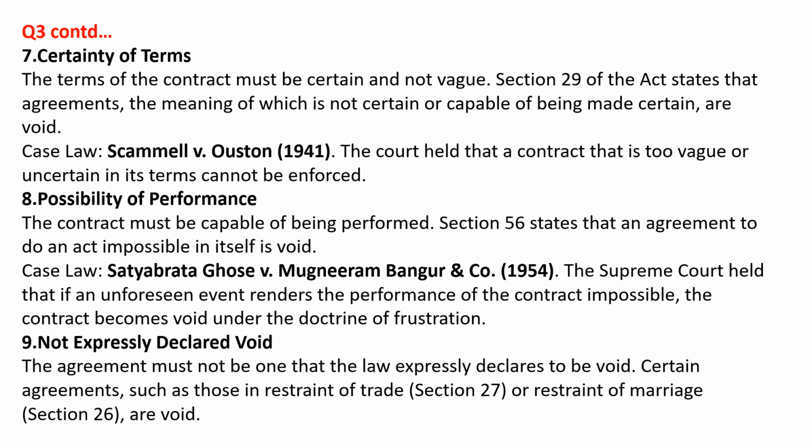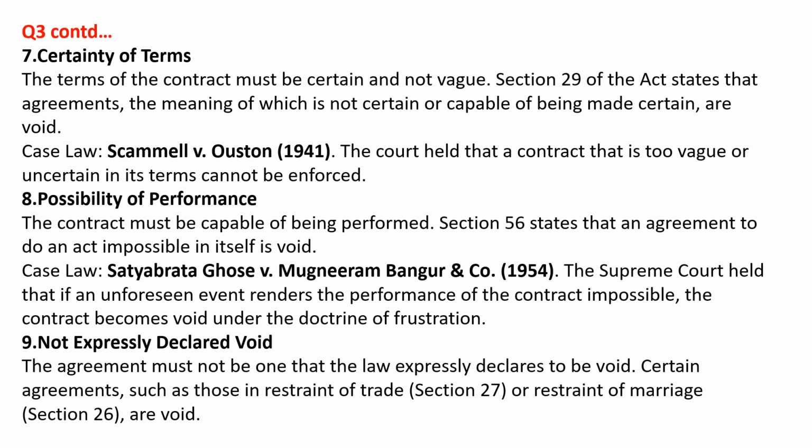Possibility of performance. The contract must be capable of being performed. Section 56 states that an agreement to do an act impossible in itself is void. Case law is Satyavrata Ghosh versus Mugni Ram Bangar and Company. The Supreme Court held that if an unforeseen event renders the performance of the contract impossible, the contract becomes void under the doctrine of frustration.